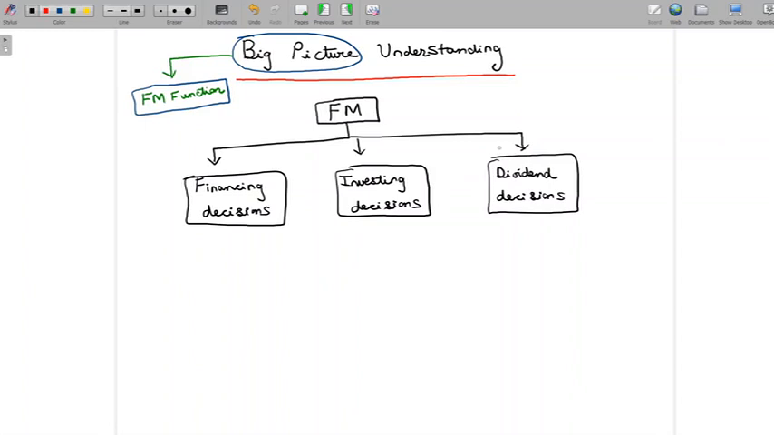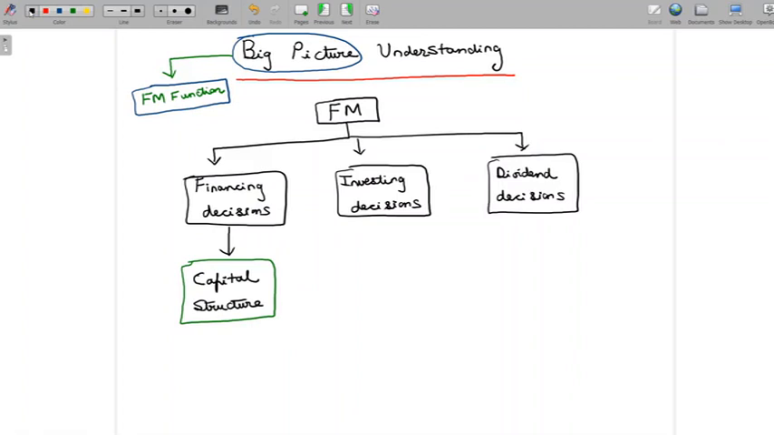So where do we place capital structure? Well, as you might have rightly guessed, I'm going to place capital structure in the first bucket here, and that's under financing decisions. So capital structure is going to be placed under financing decisions, and we understand what we mean by financing decisions: decisions regarding the sources from which finance has to be raised. So those decisions are called financing decisions, and capital structure is going to be placed in that bucket.